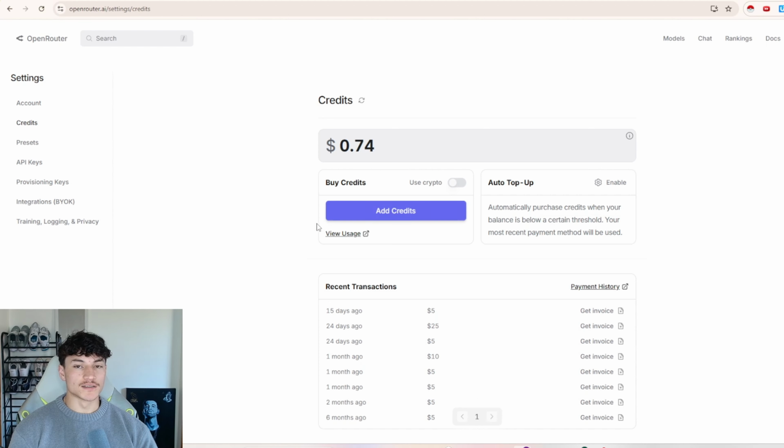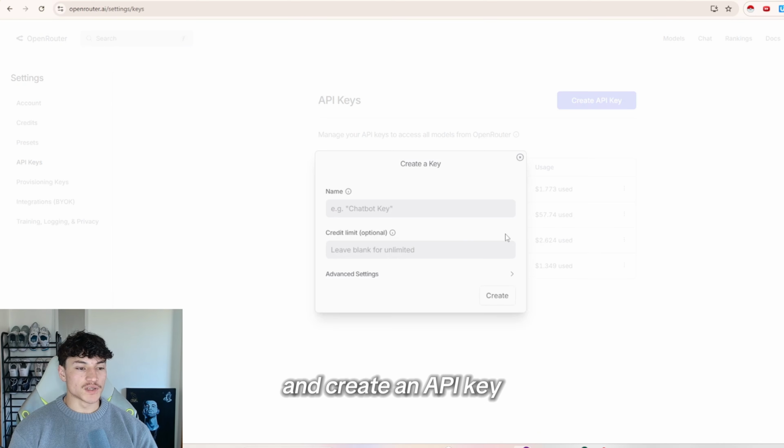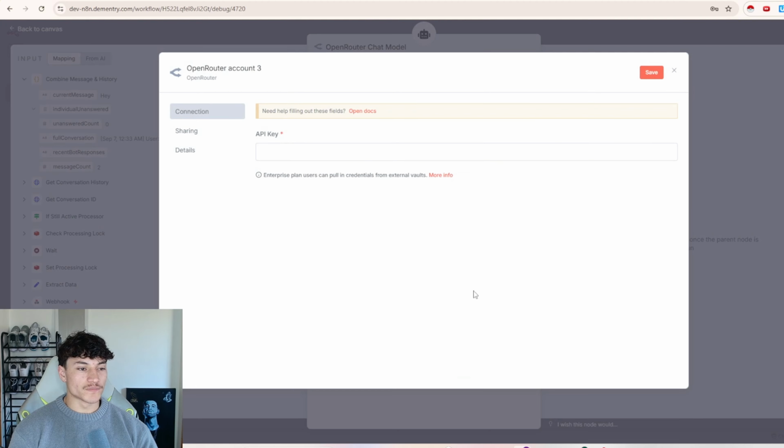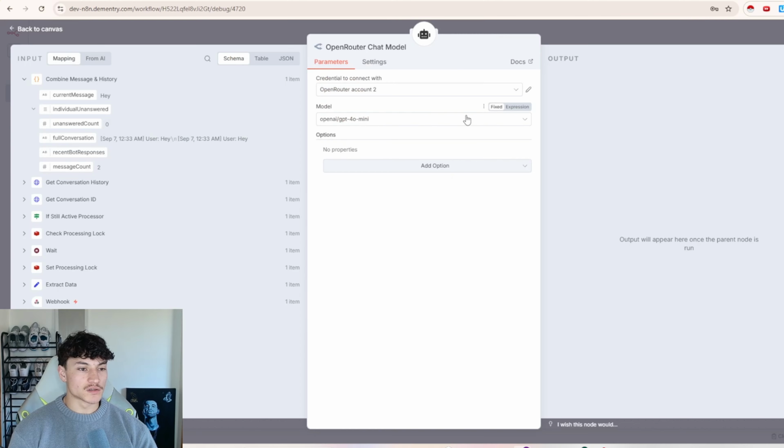Then from here you want to add in some credits, like at least $5 I think. And then you want to go to API keys and create an API key. And then once you've created that, you want to create a new credential and then paste your API key in there and you'll be sweet.